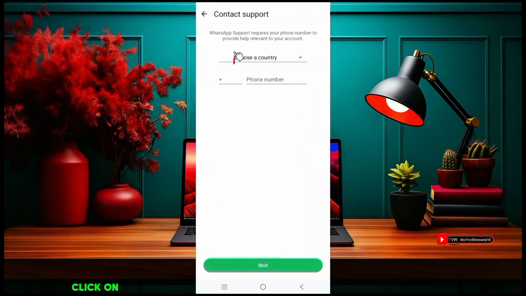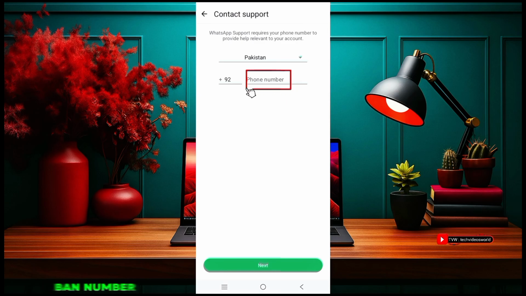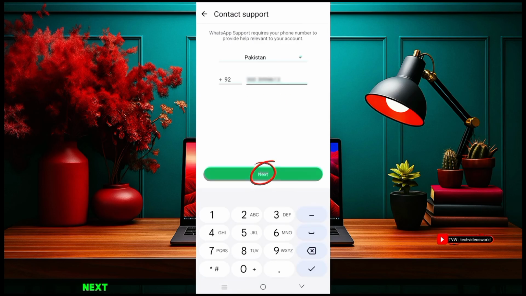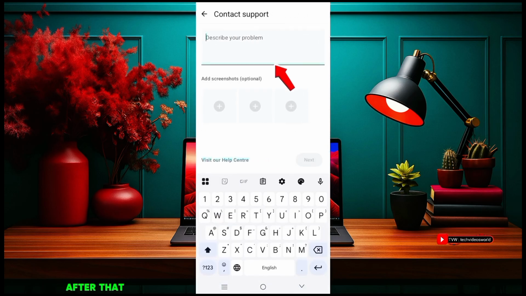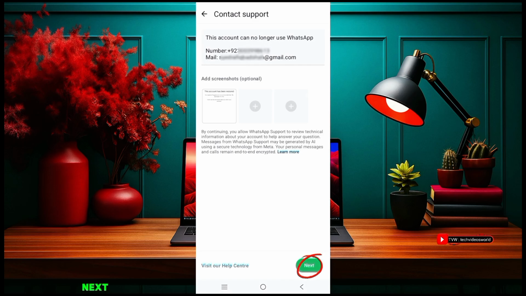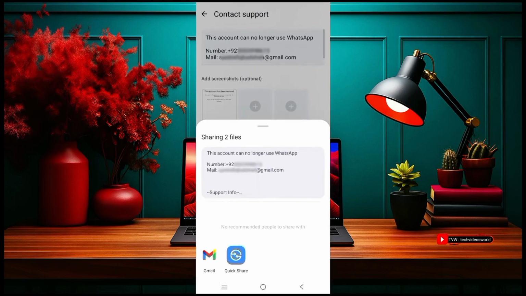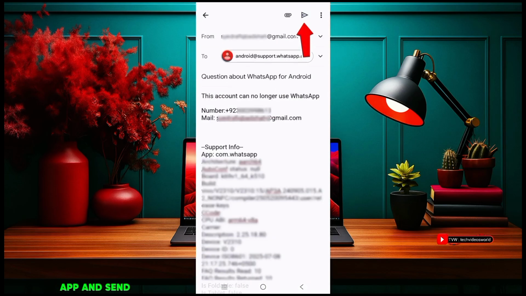After that click on here, select your own country. Then enter the WhatsApp ban number. Next. After that here describe your problem shortly with the WhatsApp ban number and mail, and attach the problem screenshot. Next. Send email to WhatsApp support. Confirm from the Gmail app and send this appeal.